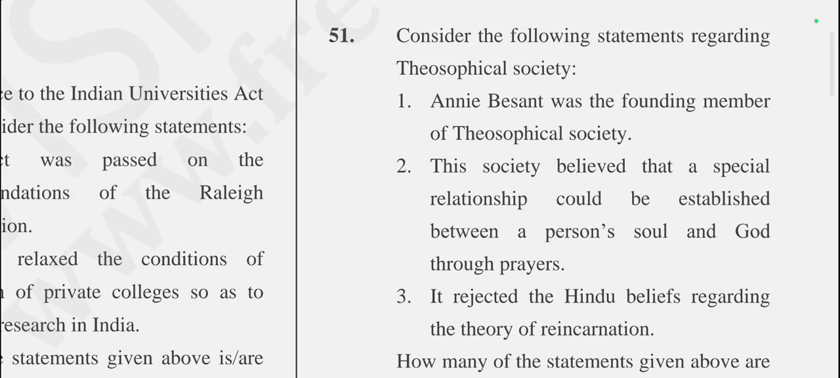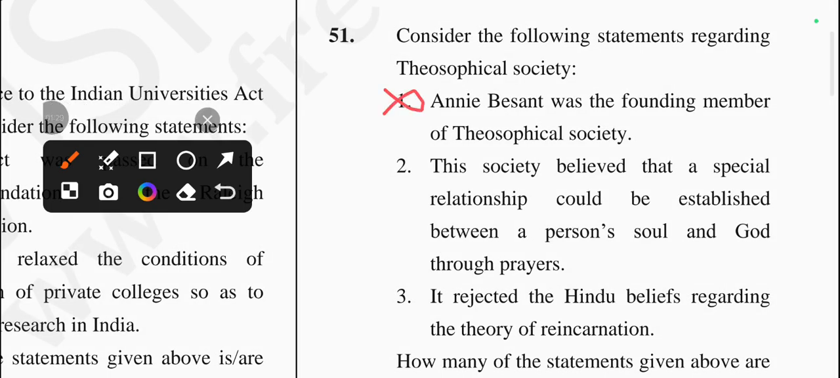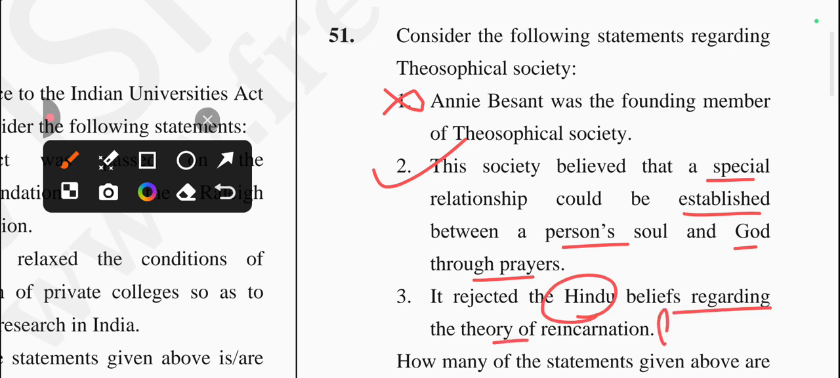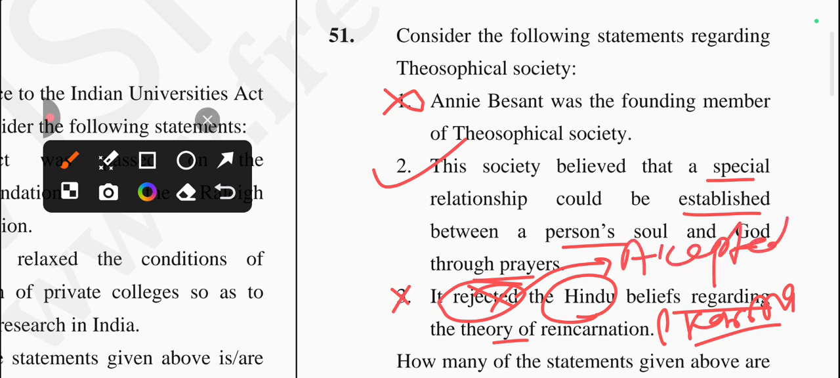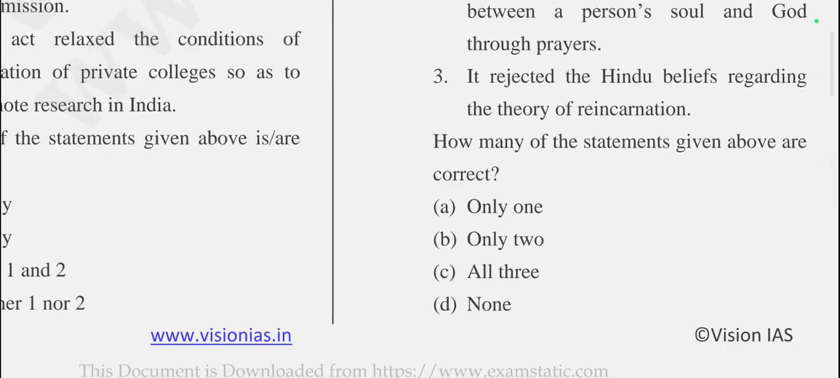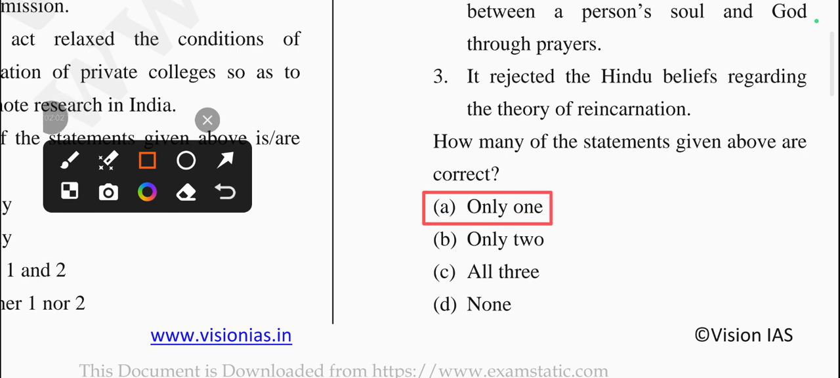Next one is: this society believed that a special relationship could be established between a person's soul and God through prayers. Yes, it's a correct one. Next one is it rejected the Hindu belief regarding the theory of reincarnation and karma. Is it true? No, it's not correct because it's not rejected, it's accepted. Okay, accepted it. So this statement is incorrect. So answer for this question is option A. Only one statement is correct, which is statement second.